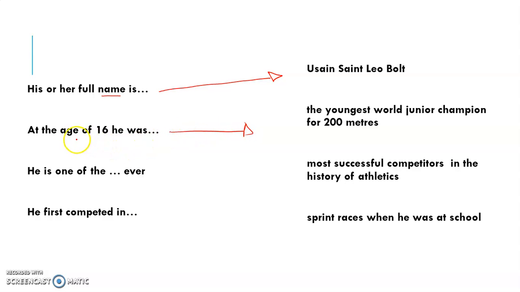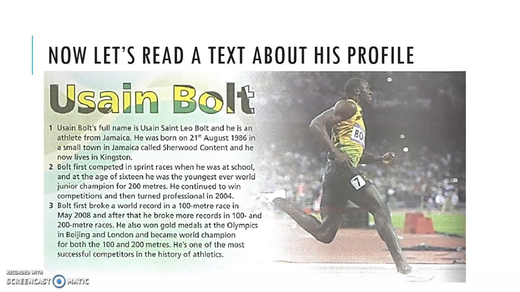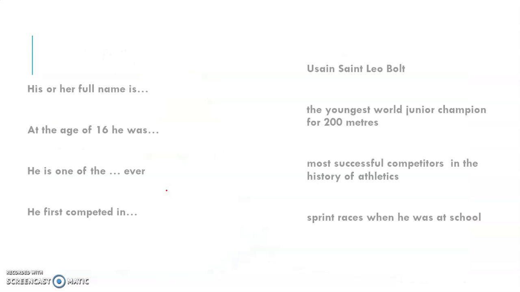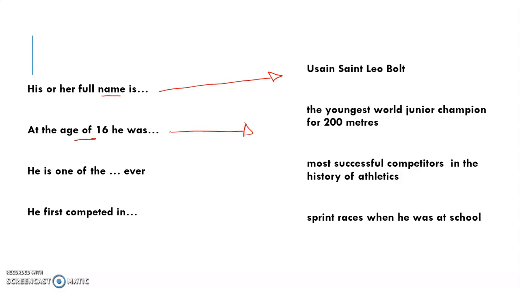Okay, how do we know that? Take a look at the age of 16, or if you are still unsure, we can always refer to the text and we can find the phrase age of 16 in the second paragraph. Age of 16, he was the youngest ever world junior champion for 200 meters. So that is how we can look for the answer. We take a look at the keywords or key phrases. Age of 16, name. These are some examples of keywords or key phrases.